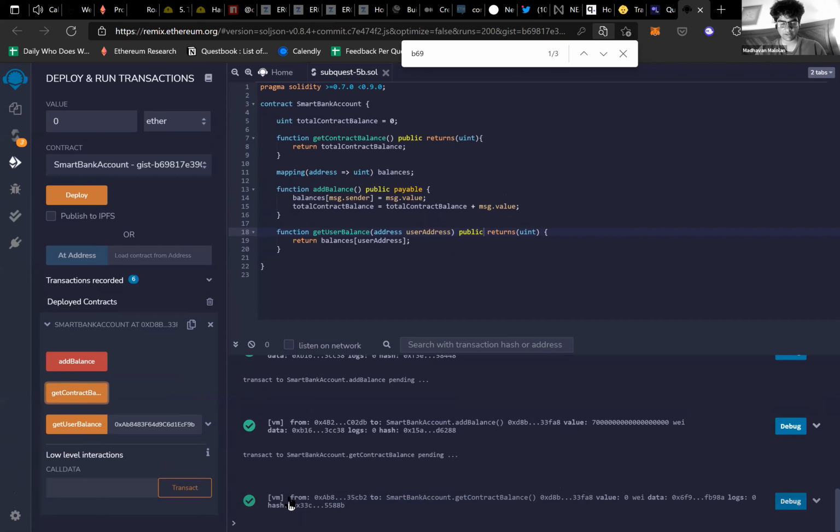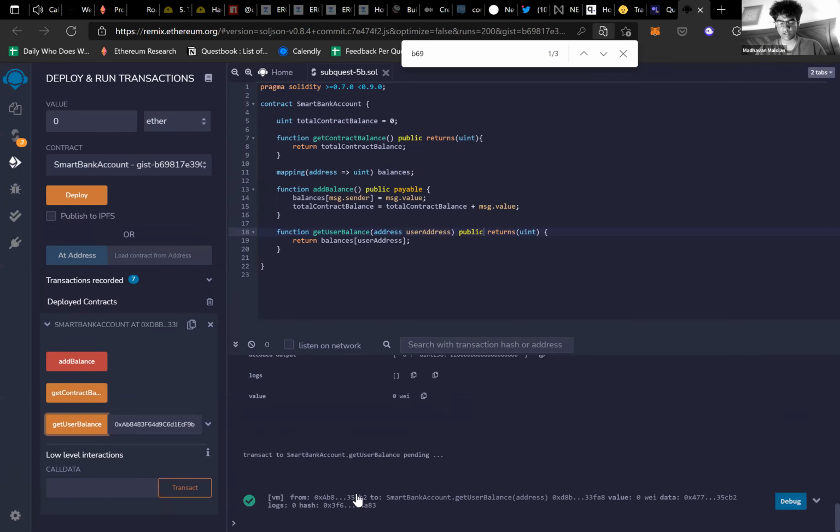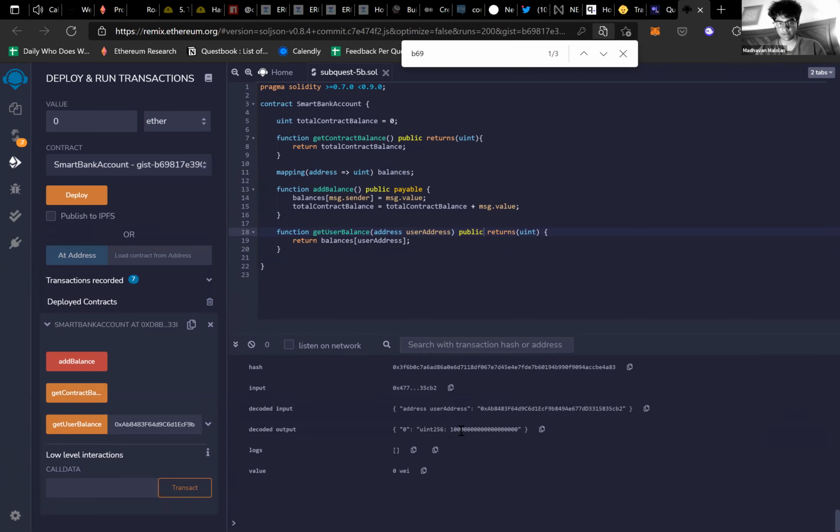The contract balance is 22. That's 10 plus 7 plus 5. Awesome, so that's correct. We've added money from all 3 accounts. Now let's do get user balance of the first account that I sent money from. This should be 10 ethers, right? So yeah, this is 10 ethers.